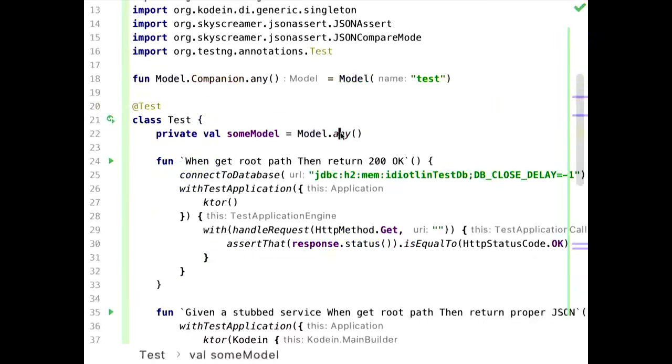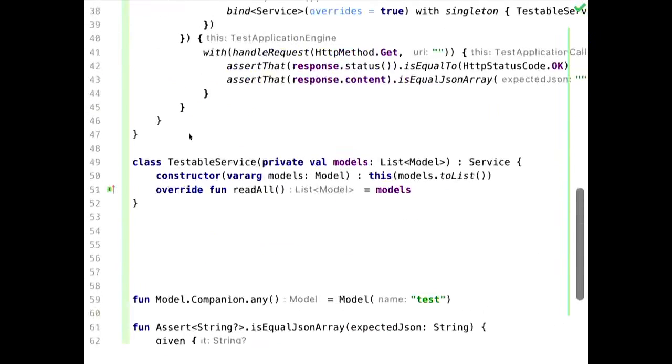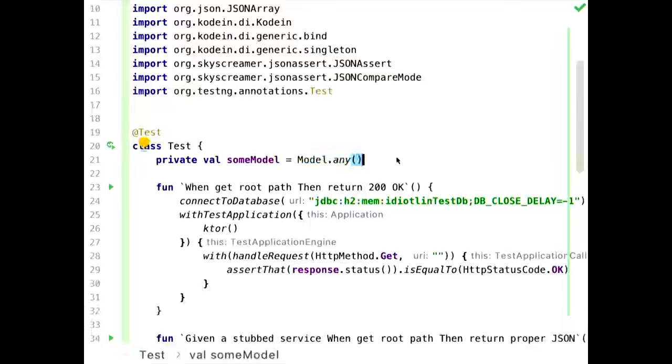So now we can go there, and this is kind of reusable test infrastructure, all this stuff, and I can rather go here and say model.any. That's also the way I do it with transforming, mapping it from REST data transfer objects to domain objects to database objects. There are extension functions which can transform your model into different representations.